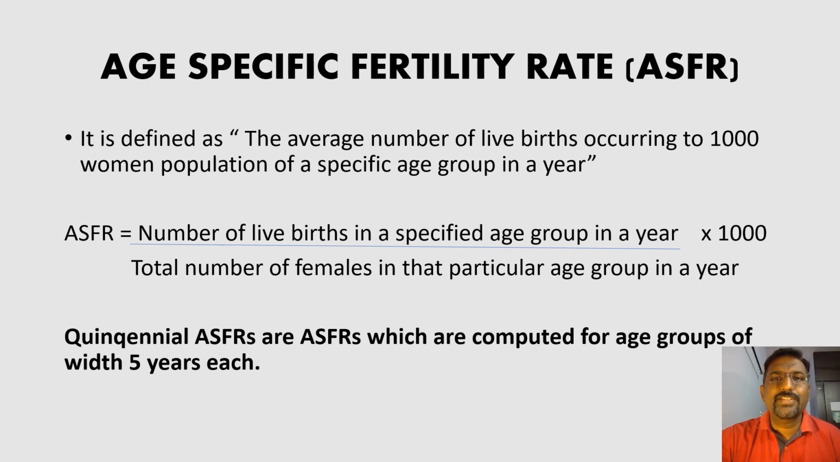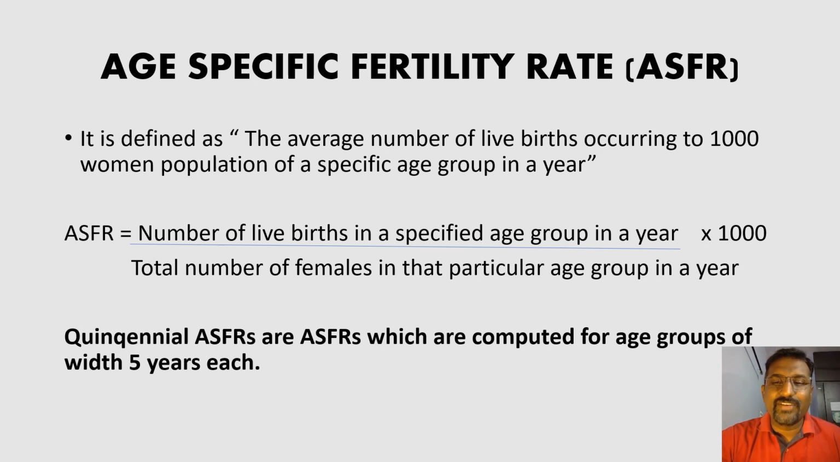In GFR, they generally took childbearing age as 15 to 49. Now we can be very specific. What is the fertility rate of women of 20 years? What is the fertility rate of women of 30 years? What is the fertility rate of women of 40 years? Like that, specifically for a particular age group, we can find out the fertility rate.